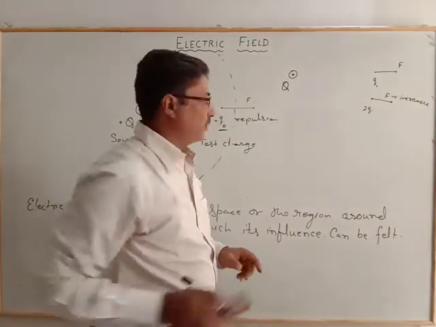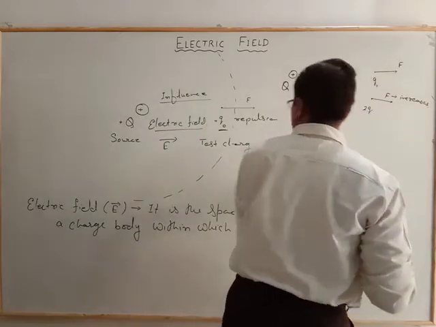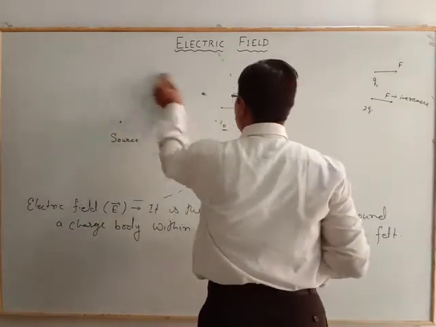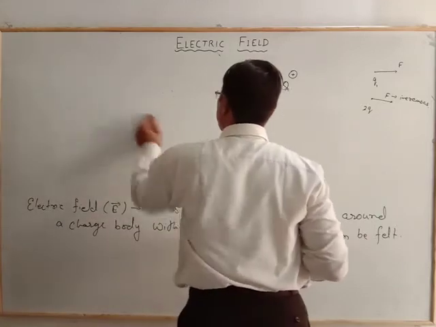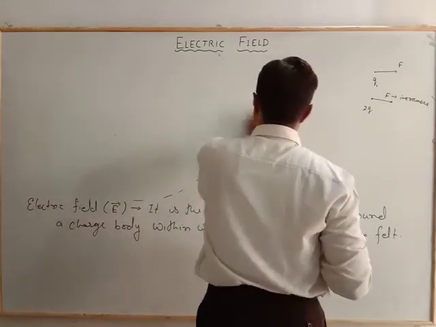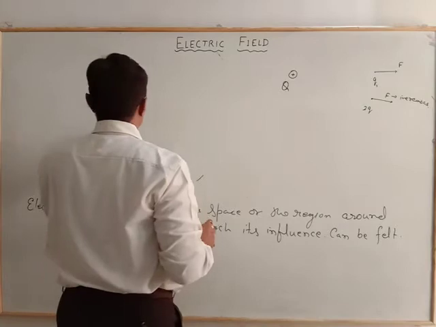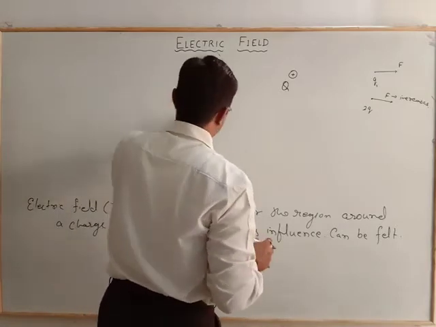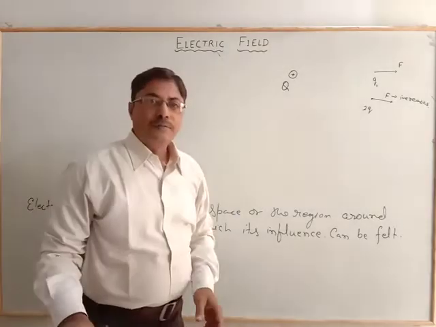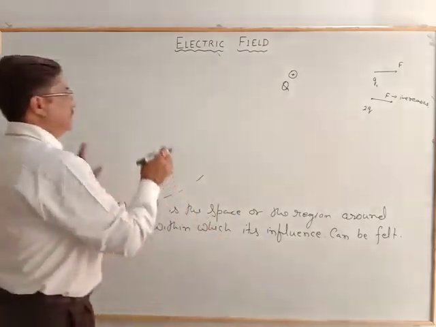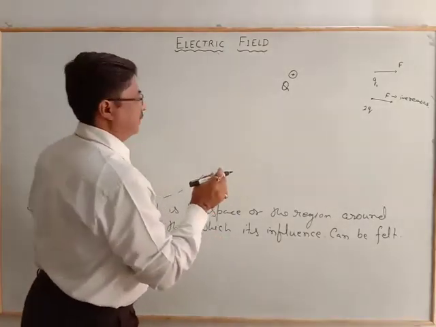One thing we observe here: suppose that charge is fixed and constant, and that constant charge is moved to a different region of space around the source charge. In that case we will find the field is different.